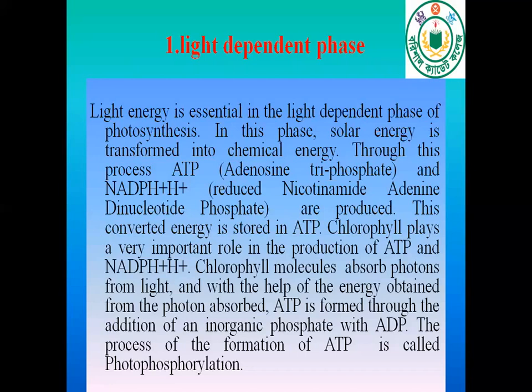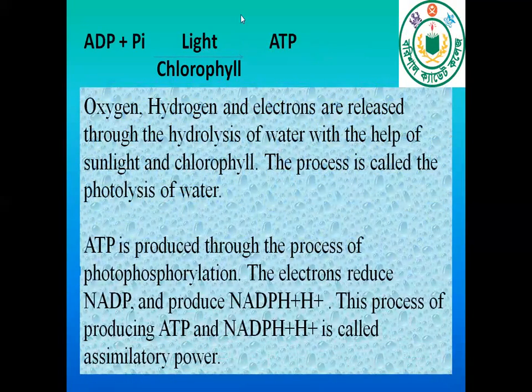Chlorophyll plays a very important role in the production of ATP and NADPH2. Chlorophyll molecules absorb photons from light, and with the help of the energy obtained from the absorbed photon, ATP is formed through the addition of an inorganic phosphate to ADP. The process of the formation of ATP is called photophosphorylation. ADP with inorganic phosphate, in the presence of light and chlorophyll, produces ATP.